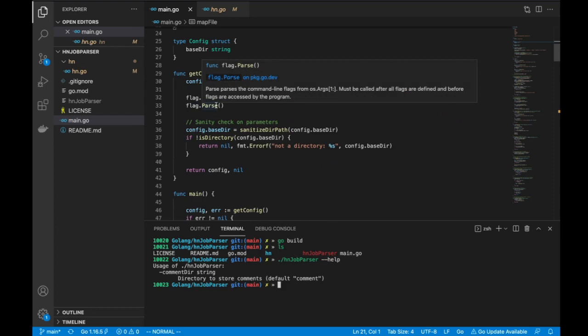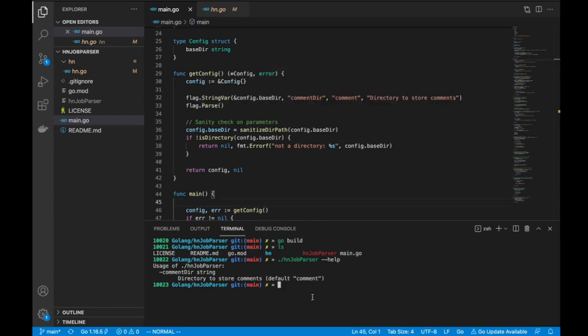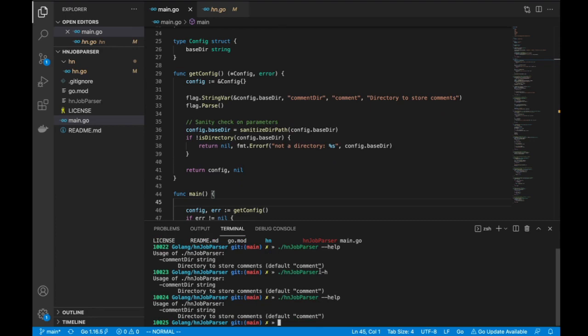And one thing that is worth highlighting here is that flags in Go are different from flags that you will normally see on a Unix style application. A Unix style application usually has a convention that you have either hyphen h or hyphen help, so you have a short flag and a long flag. I don't know if that's the correct terminology, but basically you'll have these two flags referring to the same thing.